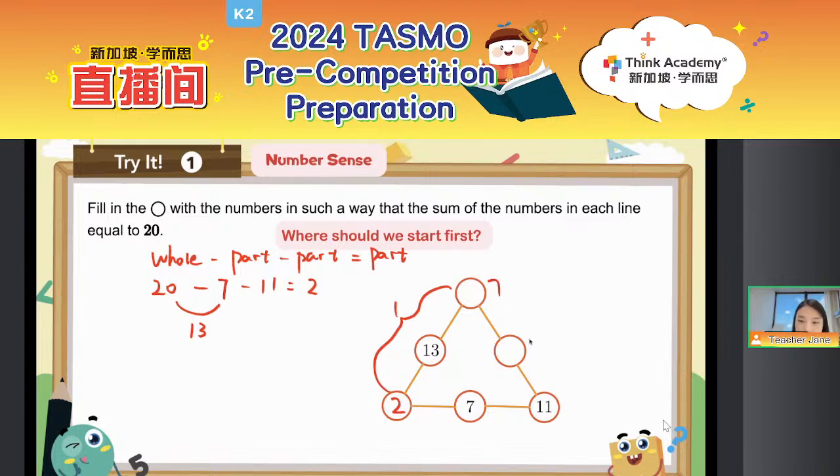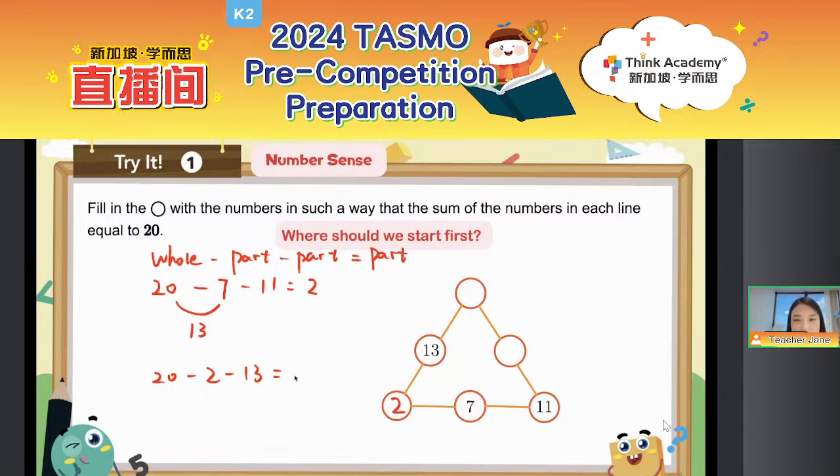Good job, everyone. And then where should we start with? Okay, let me tell, this one is line 1. This one is line 2. Where should we start with? Line 1 or line 2? Yes, we need to start with line 1, right? Because line 2, we still got more information that we don't have. So everyone, let's have a look. Still use the whole, the total minus the 2 parts we've already known. One part is 2, the other part is 13. What is the final answer?